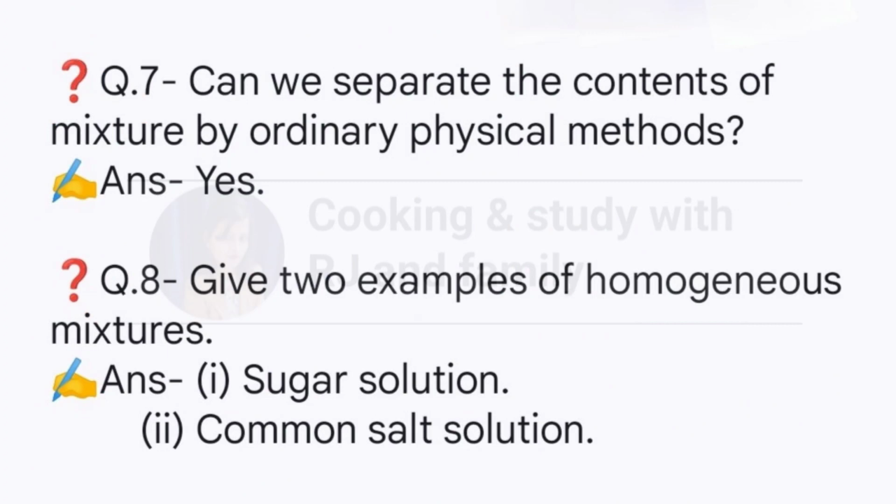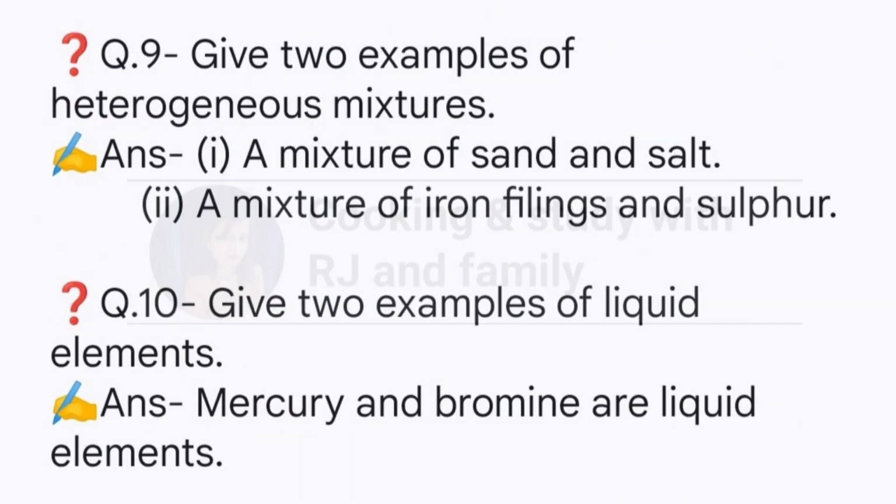Answer. First, sugar solution. Second, common salt solution. Question 9. Give 2 examples of heterogeneous mixtures. Answer. First, a mixture of sand and salt. Second, a mixture of iron filings and sulfur. Question 10. Give 2 examples of liquid elements. Answer. Mercury and bromine are liquid elements.